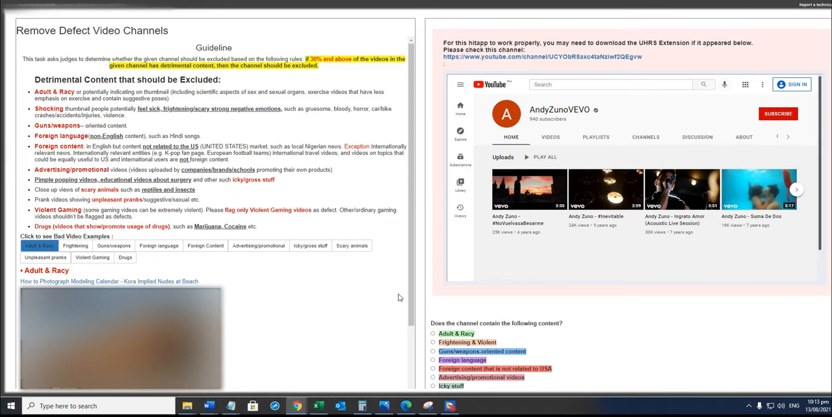The choices for detrimental content that should be excluded are the following: adult and racy, shocking, guns, weapons, foreign languages, non-English, foreign content, advertising, promotional, close-up views of scary animals such as insects, prank videos, violent gaming, and drugs.